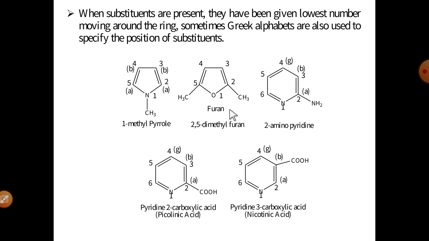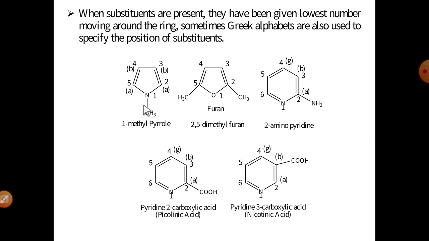Then in the second case, there are two substituents, at the second position as well as the fifth position, a methyl group. So it is the 2,5-dimethyl furan molecule. In the pyridine molecule, at the second position there is one substituent, the amino group, NH2. The name of this compound is 2-amino pyridine.